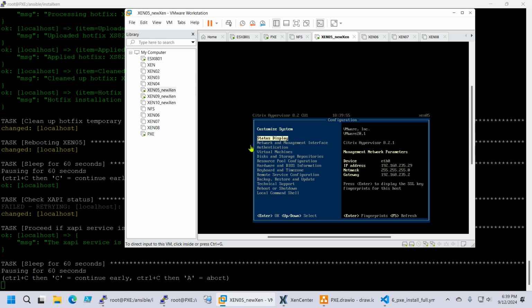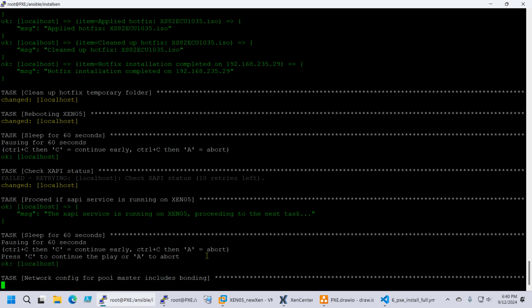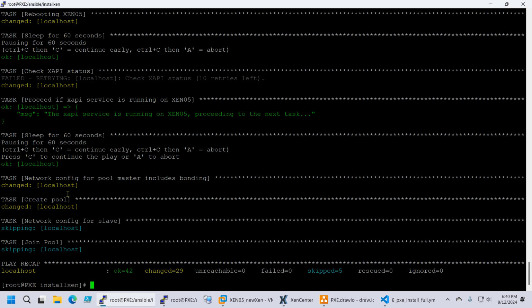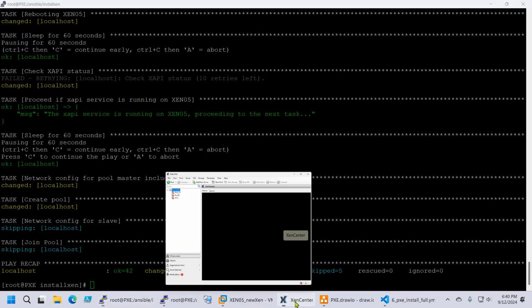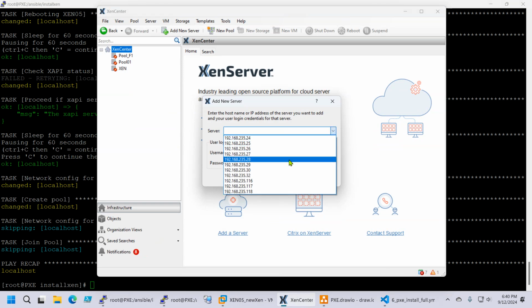Okay, so it sees the XAPI service is up, and we can also hit Control C, and C to continue. Okay, it configures the bond and the network. So the pool master is done. We can already connect to it, and I know that the IP is 29.